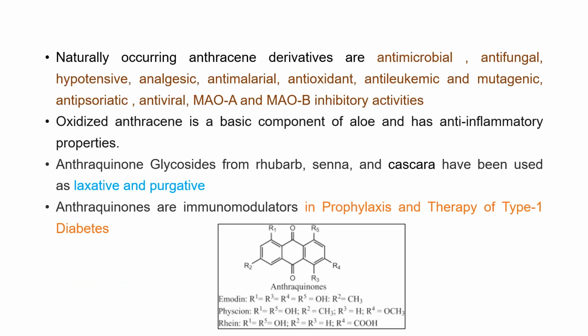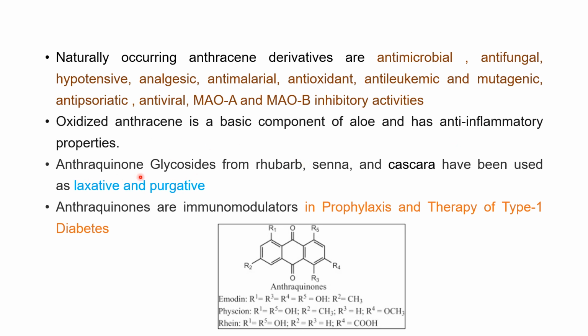There are also several bioactive constituents present in the plants, which have shown a wide variety of actions, as we have seen in case of naphthalene also. Oxidized form of anthracene is a basic component of aloe, which is responsible for anti-inflammatory properties.